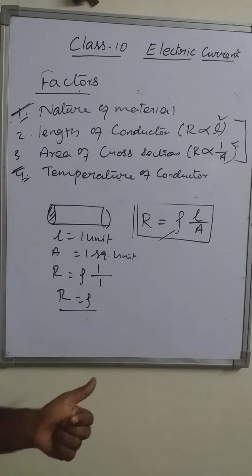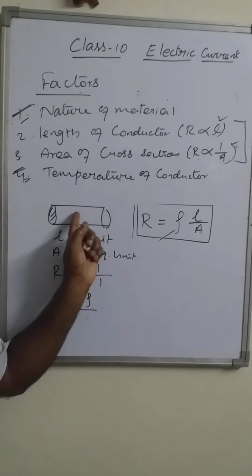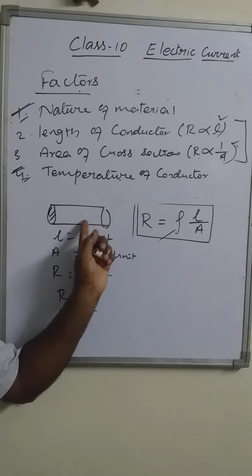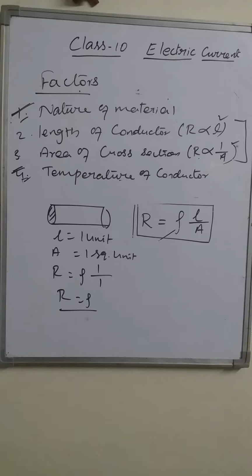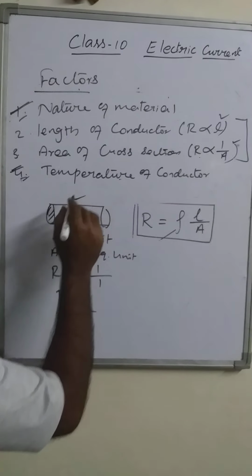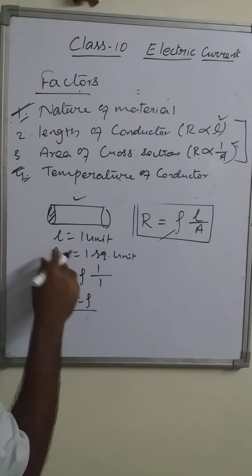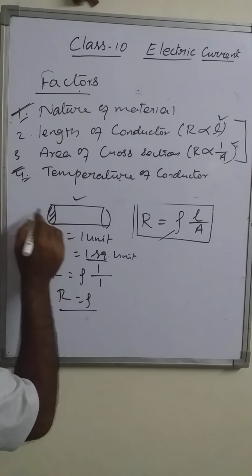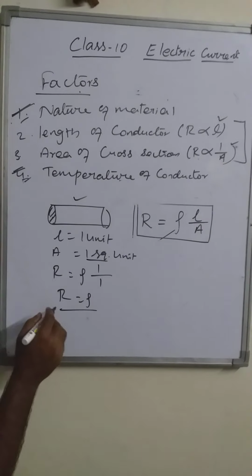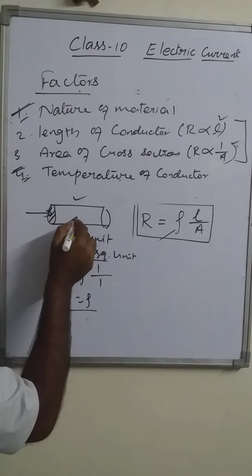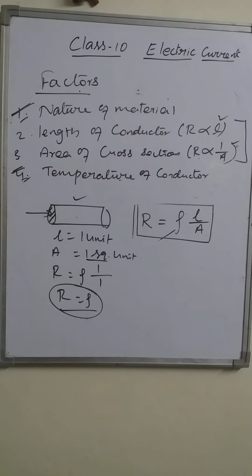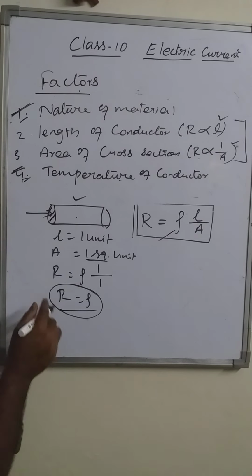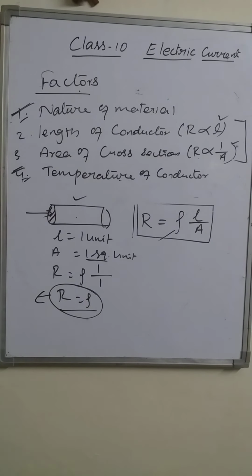Resistivity is numerically equal to the resistance offered by a conductor of length 1 unit and area of cross section 1 square unit. If we take a conductor with length 1 meter and area of cross section 1 square meter, then the resistance offered by this conductor for the flow of current is equal to resistivity. Both have the nature to oppose the flow of electric current.